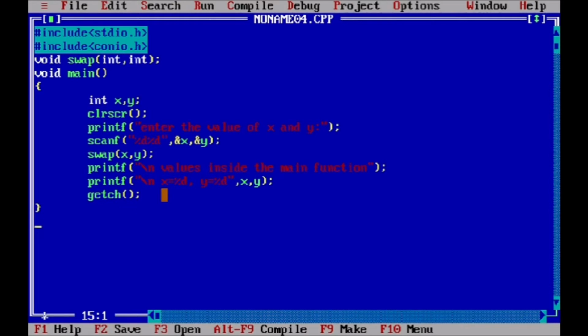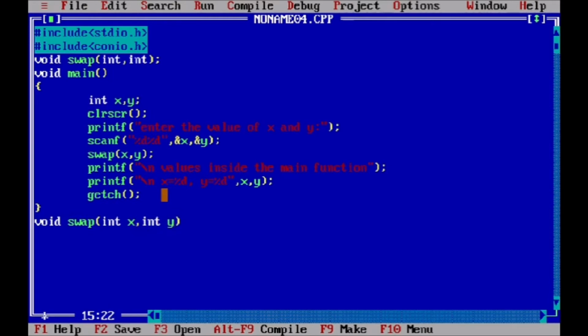So it is a very good practice to write your program tab-wise, in a good manner. Now we define our function: integer x comma integer y.